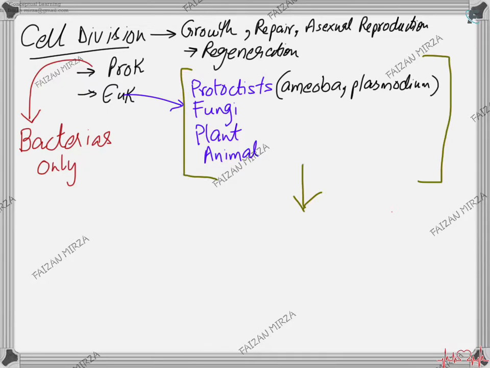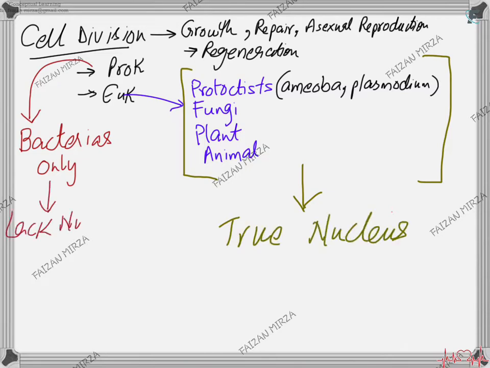Now, for these processes, cell division must occur, but we need to keep in mind that there are two types of cell fundamentally, prokaryotes and eukaryotes. Prokaryotes include bacteria only, whereas eukaryotes include protists, fungi, plants, and animals. Protists include, for example, amoeba, plasmodium. So, what's the basic difference between them? The basic difference is the presence or the absence of a true nucleus. Prokaryotes lack a nucleus, whereas the eukaryotes have a nucleus.